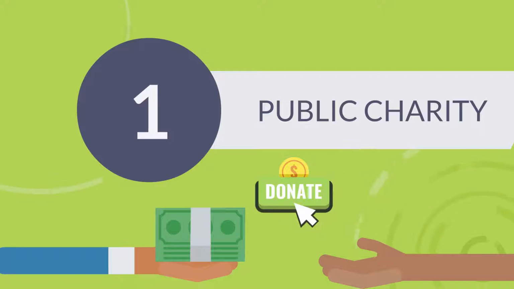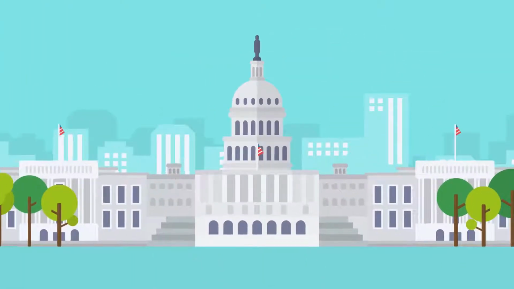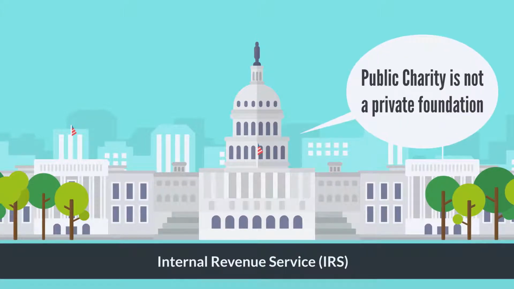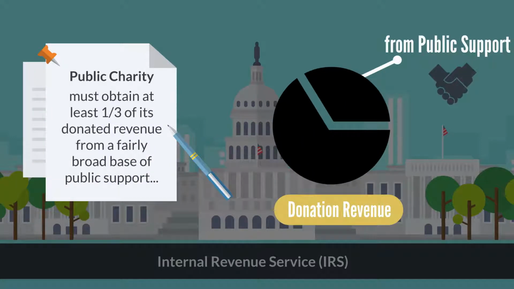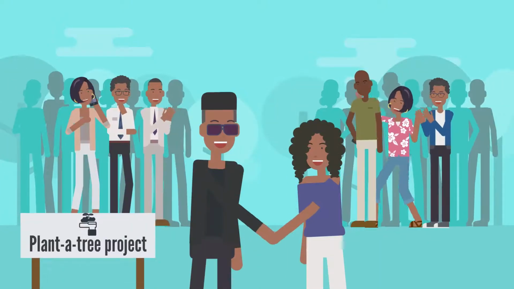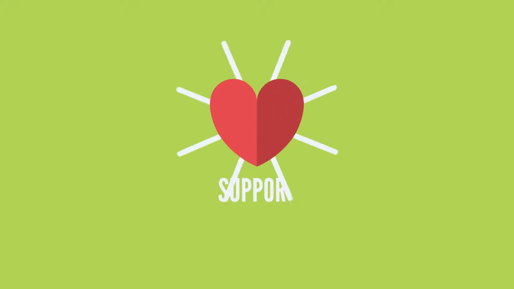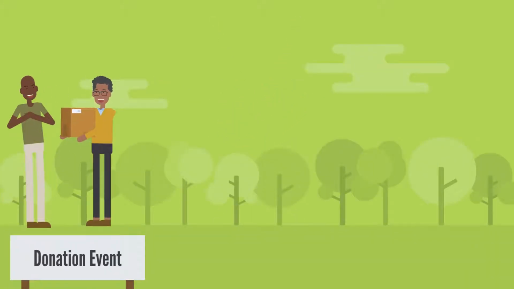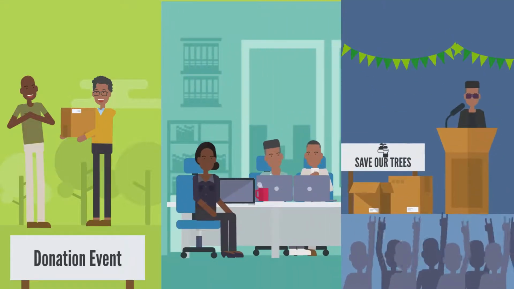Number 1. Public charity. A public charity, identified by the Internal Revenue Service, IRS, as not a private foundation, must obtain at least 1/3 of its donated revenue from a fairly broad base of public support, i.e. directly or indirectly from the general public or from the government. Public support must be fairly broad, not limited to a few individuals or families. It can be from individuals, companies, and/or other public charities.